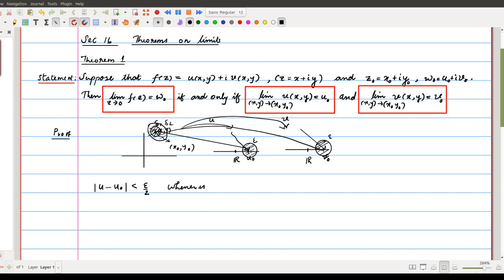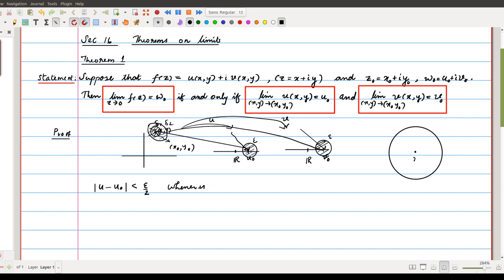Okay, so whenever a point belongs to delta neighborhood means, if you consider a delta neighborhood about this x0 y0, the meaning of this is for any xy belonging to this. I'll give you some large picture for this.